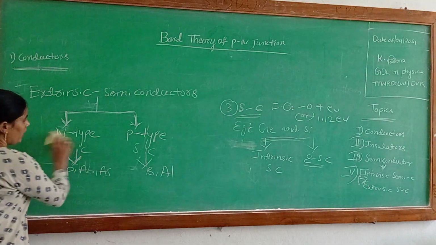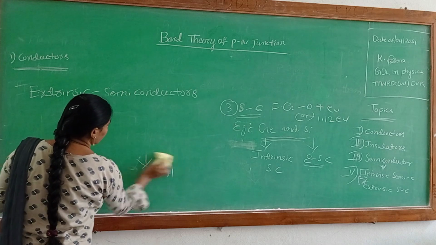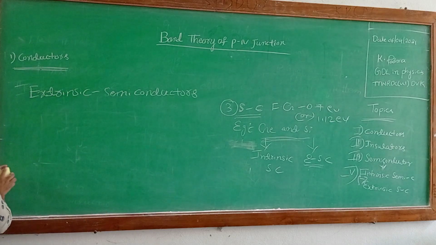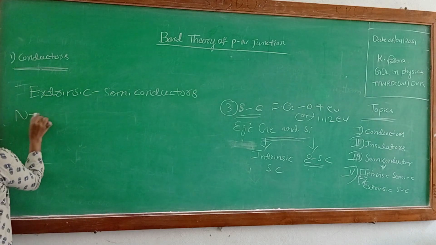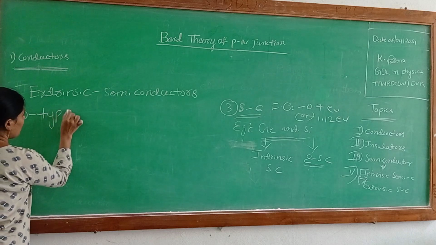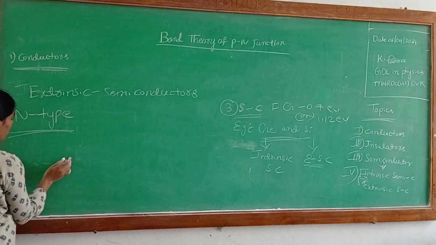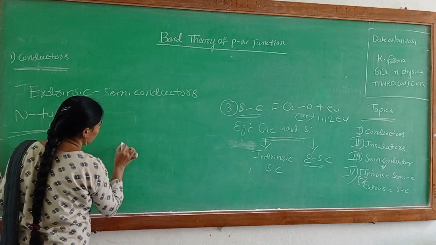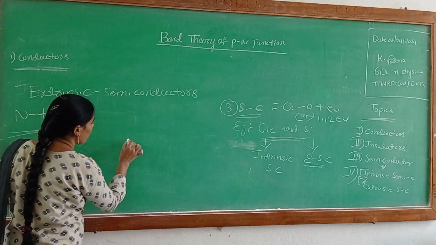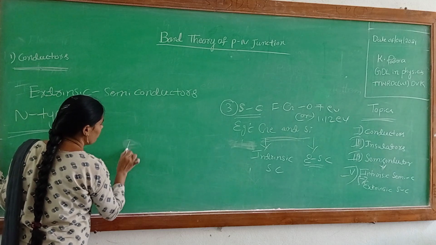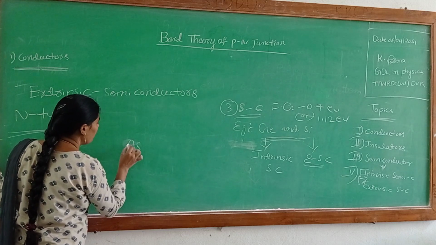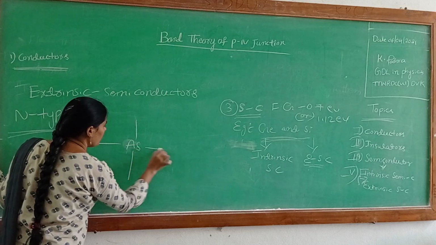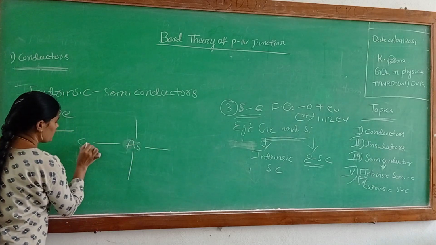Okay, see here, N-type semiconductor. We take the N-type semiconductor and dope it with phosphorus or arsenic, doping with arsenic. And we take the silicon crystal.